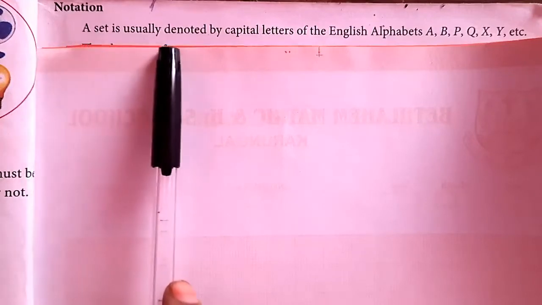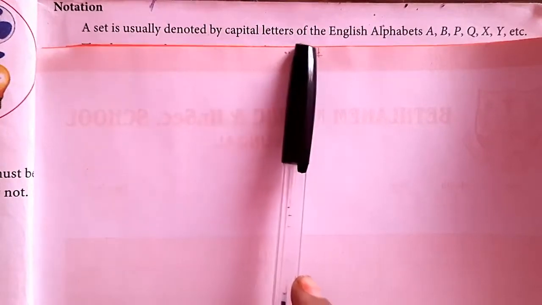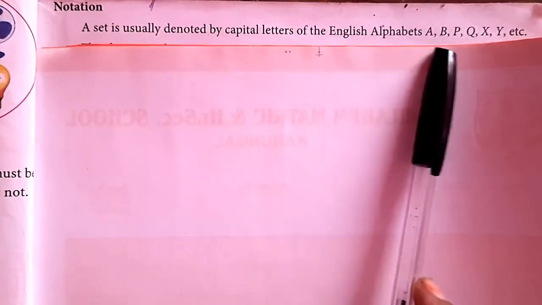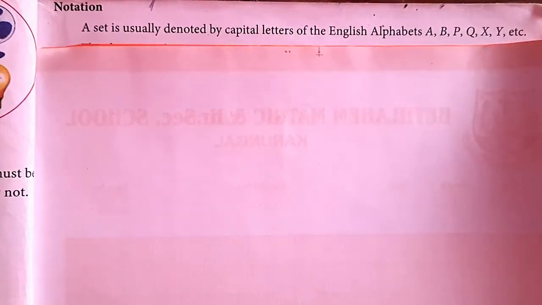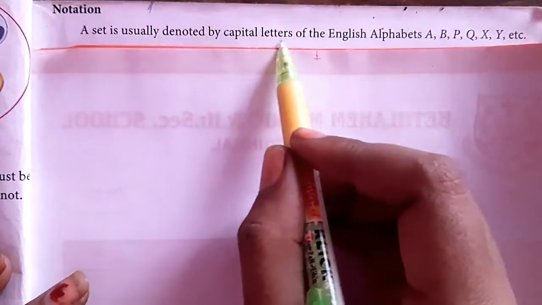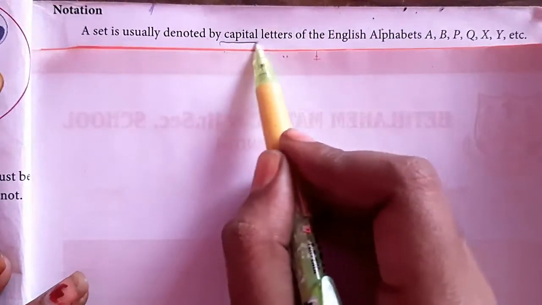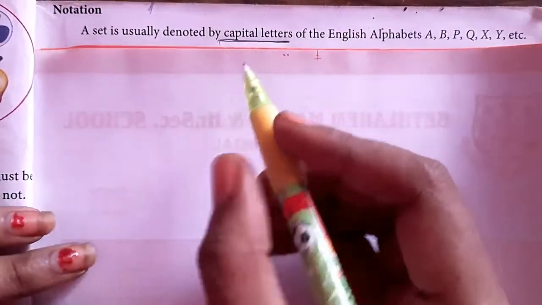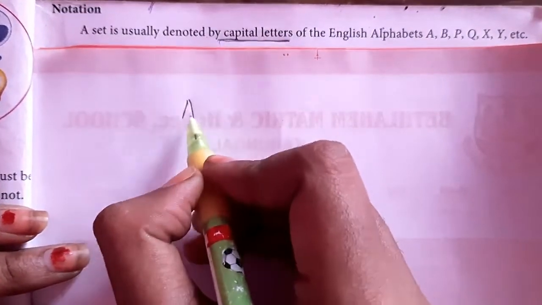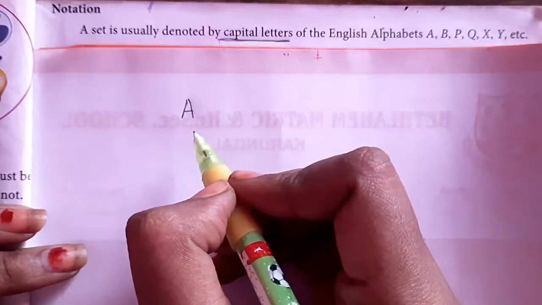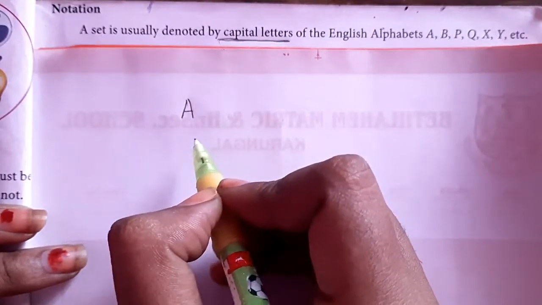A set is usually denoted by capital letters of the English alphabet, A, B, C, D, etc. up to Z. In English alphabets you have 26 letters, but you have to use only English capital letters to mention the set. For example, if I write A, we can say it is a set.